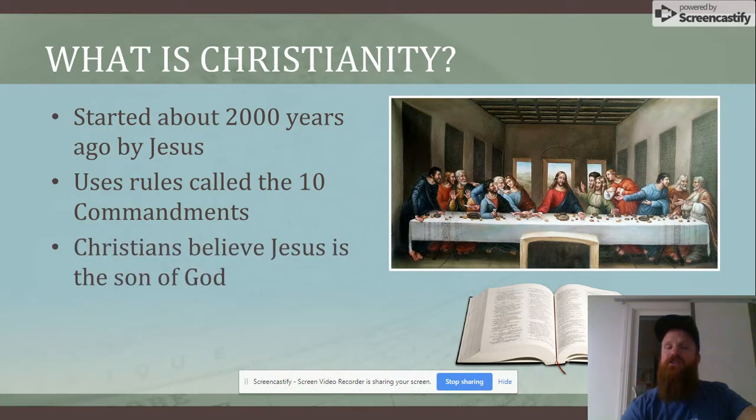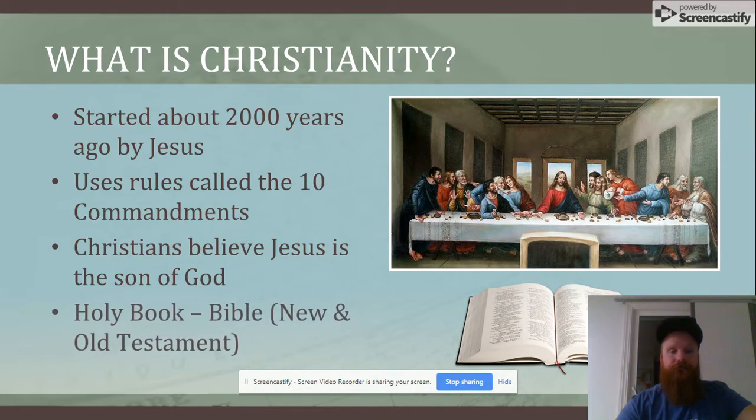So Christians believe that Jesus is the Son of God or the Messiah that came back to save all the Jews. Their holy book is the Bible, the New Testament and the Old Testament. The New Testament is actually the teachings of Jesus, mostly written down by Paul the Apostle. They were letters to his followers.